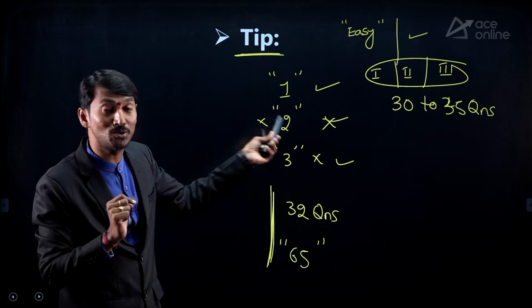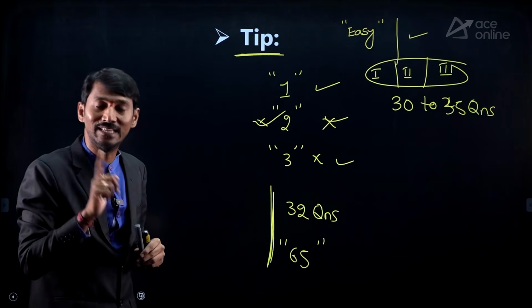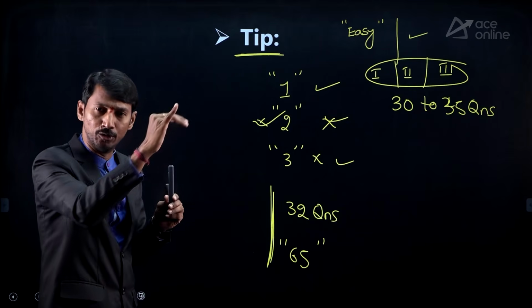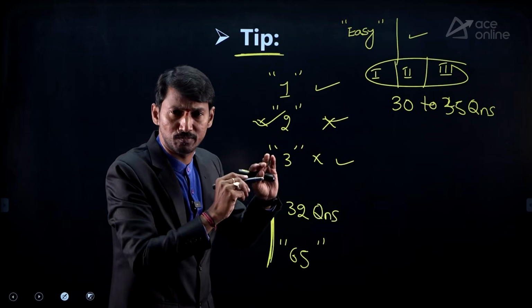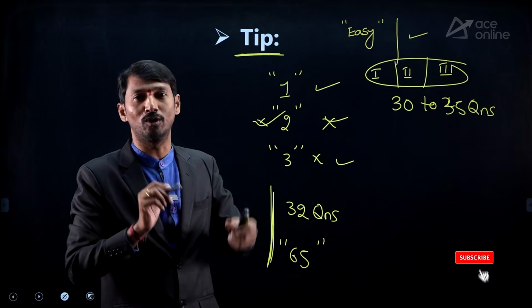So that is the advantage. That's why in the second round, this question can be easily answered. In that way, you need to go through first, second, third, etc. At least 3 times you have to go through the entire paper. If you follow this, you can answer in a better way, and that's why you can get a better score also.